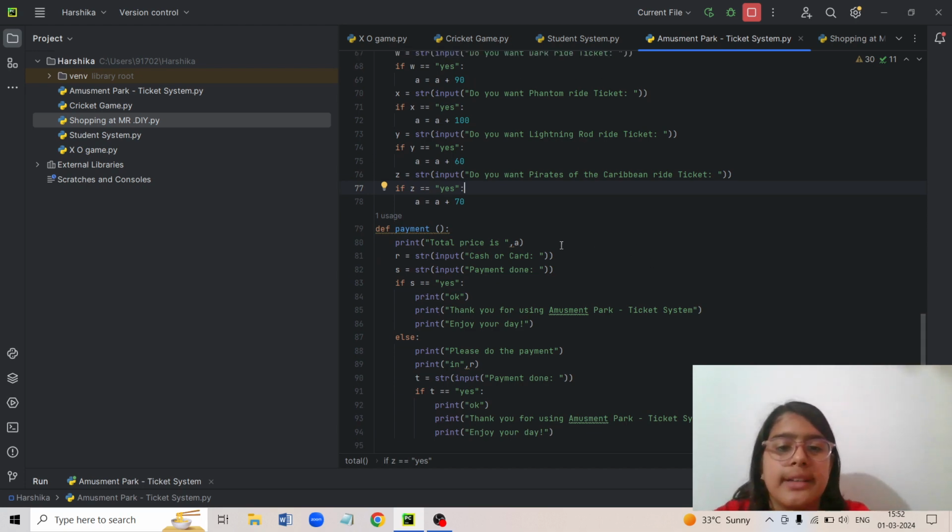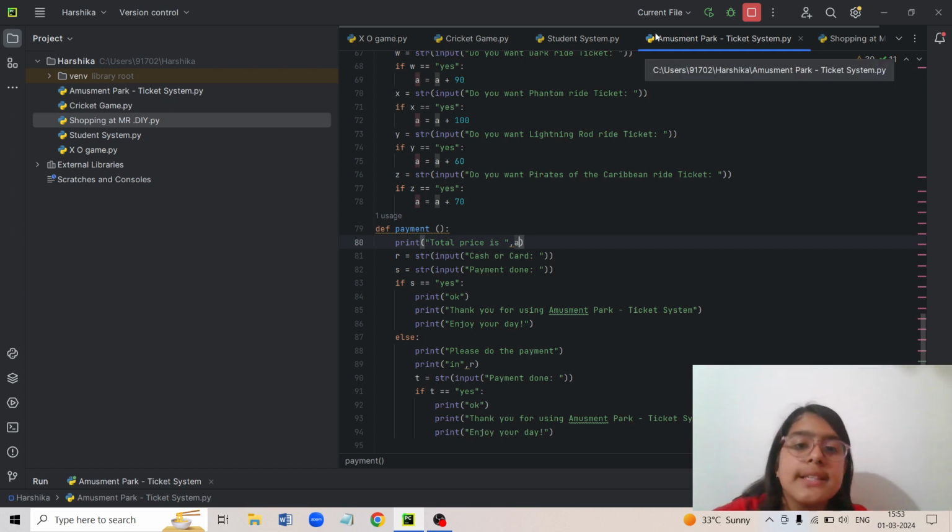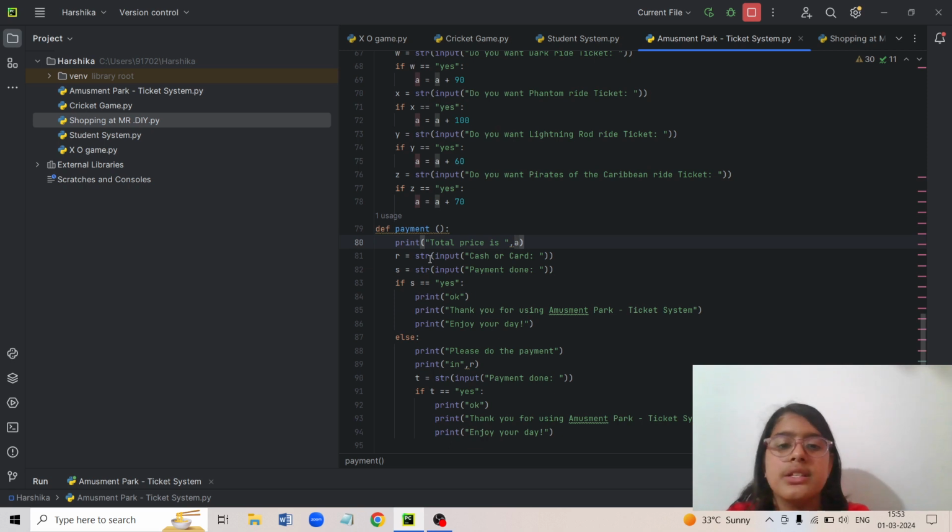So first it is telling the total price is A. Now I have used A, which was a variable that I had used in the starting, in two functions. So that's why I've put it in the starting and not inside a function. So it is showing you the total price is A. And then it is showing you R is equal to cash or card. So this is the time they ask you cash or card.